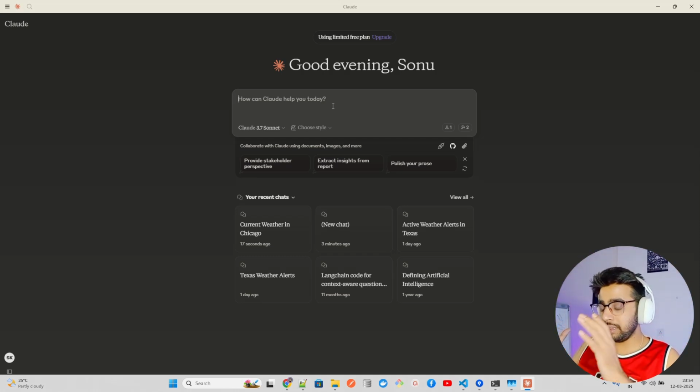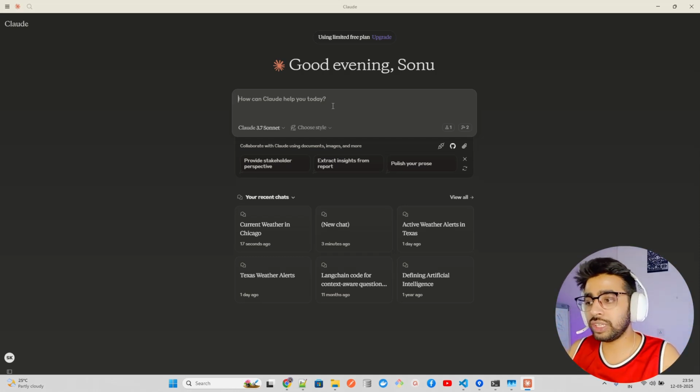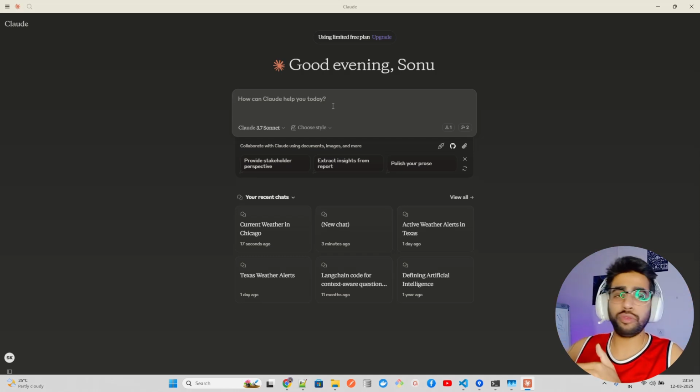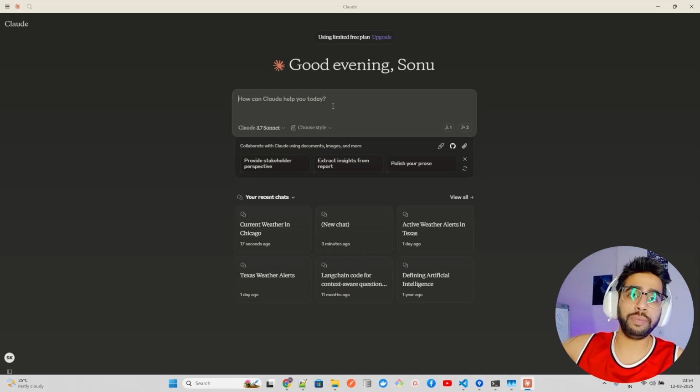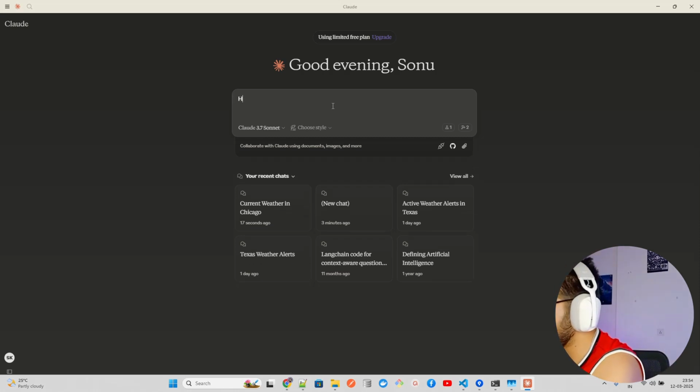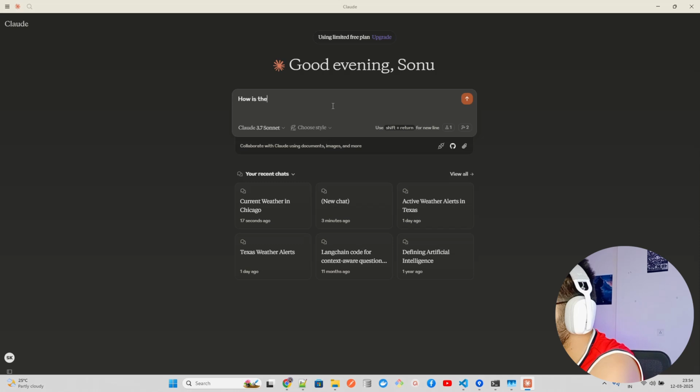But in those kind of scenarios where you want to do something on some servers, for example, if you want to fetch weather data, you have to call some APIs, and those APIs will be hosted on some kind of servers and so on and so forth. So it's your server that goes to that server, fetches information through an API and responds back to the user. So now if I ask a question like how is the current weather in Chicago, for example.